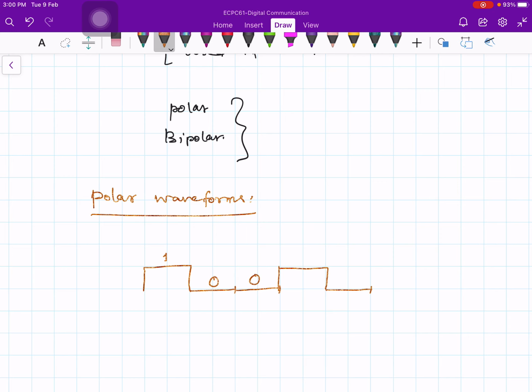So this is the typical polar waveform. For example, if you have a sequence of 1 0 0 1 0, you will be transmitting a waveform like that.